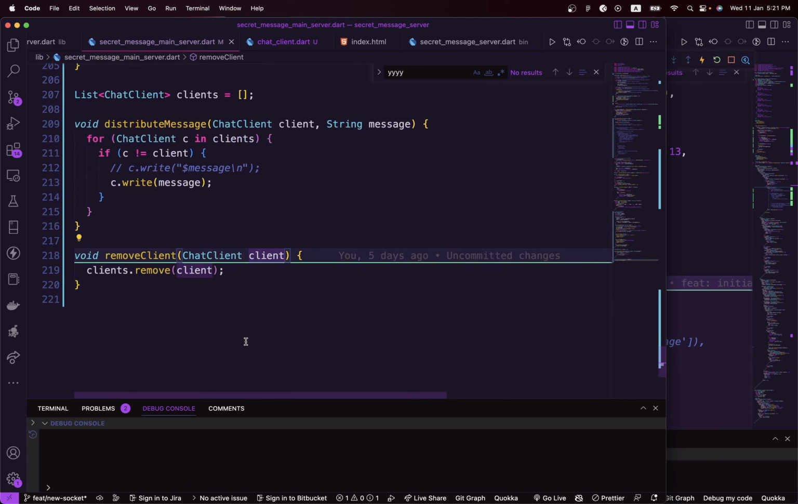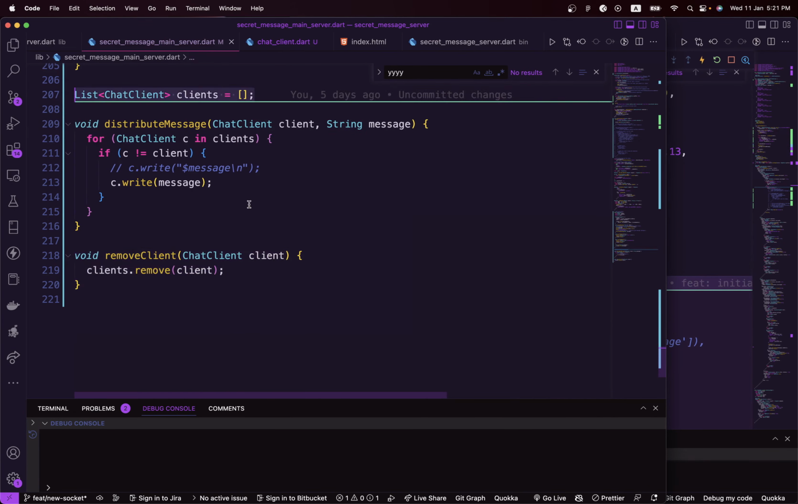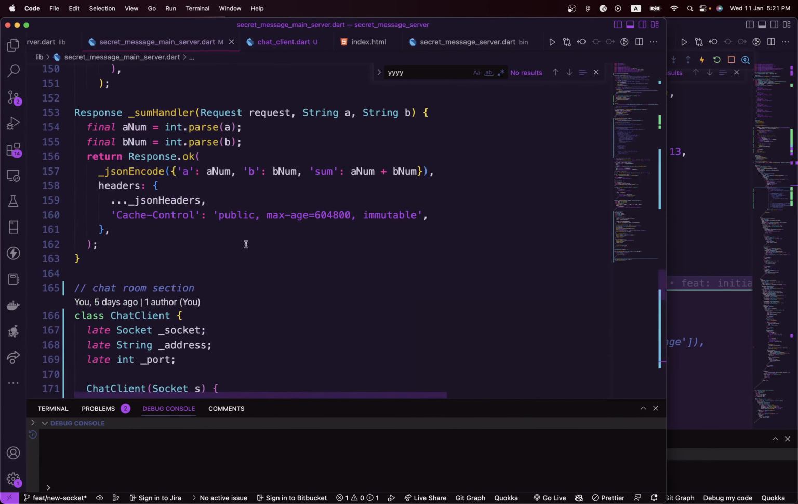And then whenever a client disconnects, go ahead and remove the client from this array of clients. So that's basically the main features we added here.